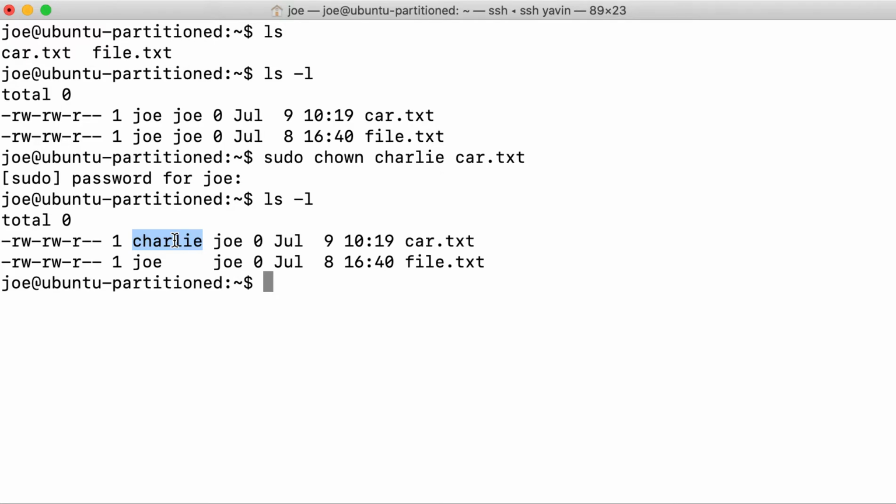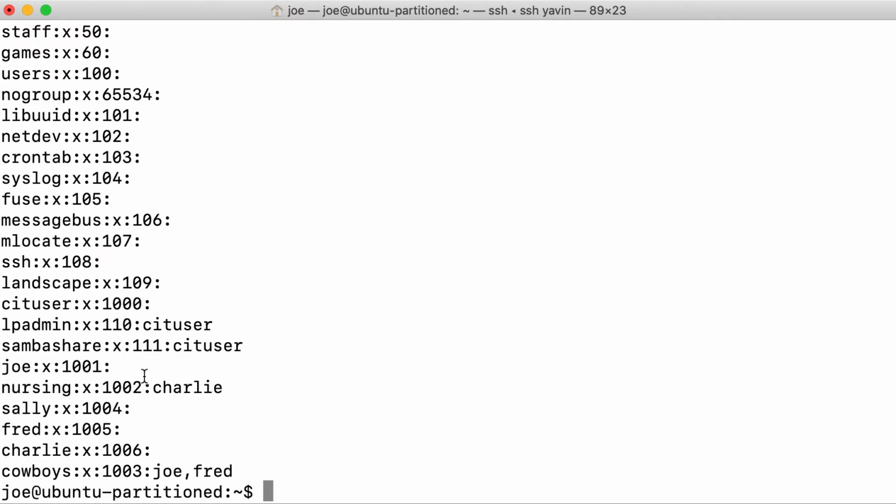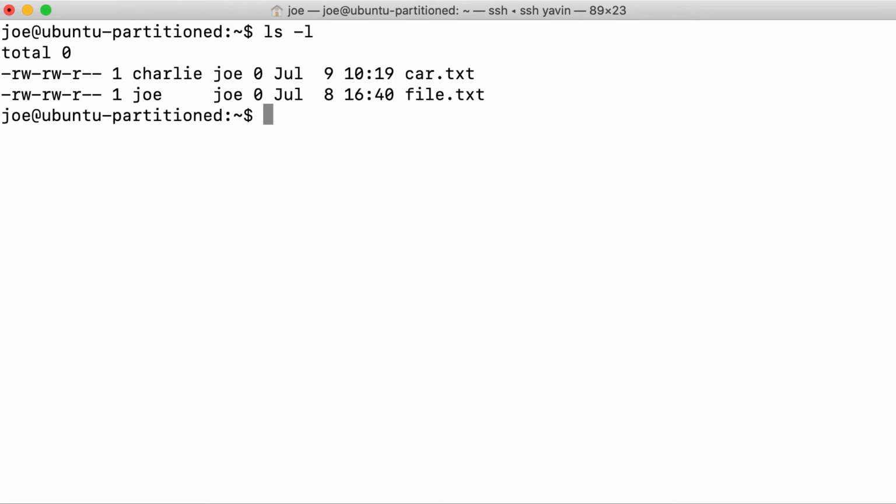Now, remember we created some groups in an earlier video. So if I look at /etc/group, I might have a nursing group, and I created a cowboys group, and Joe and Fred belong to the cowboys group. So let's also modify car.txt to not only be owned by the Charlie user, but let's also assign the group ownership to be cowboys.